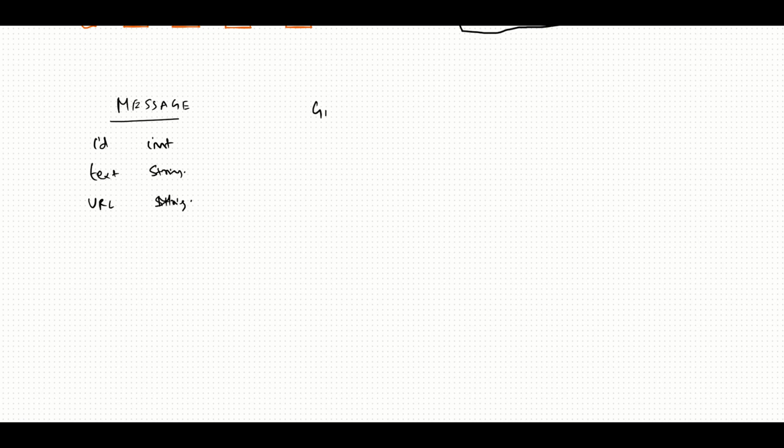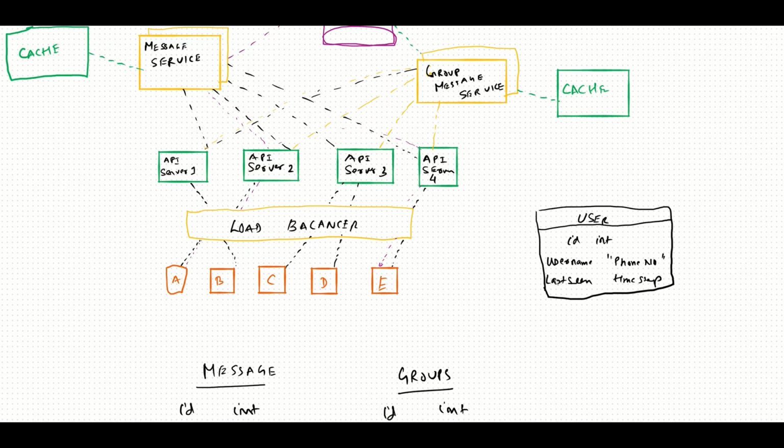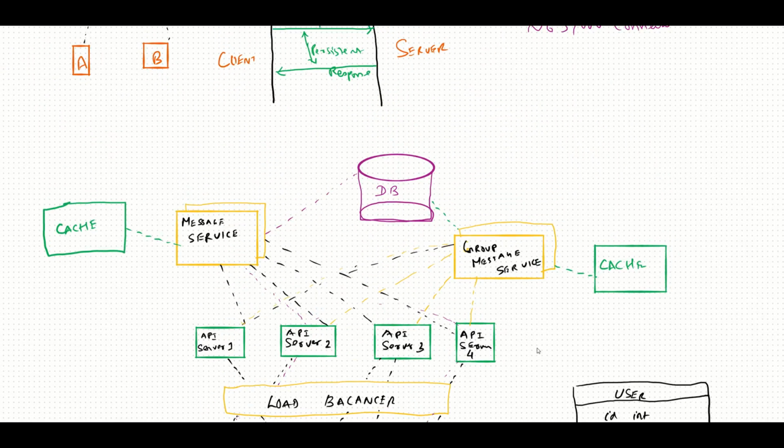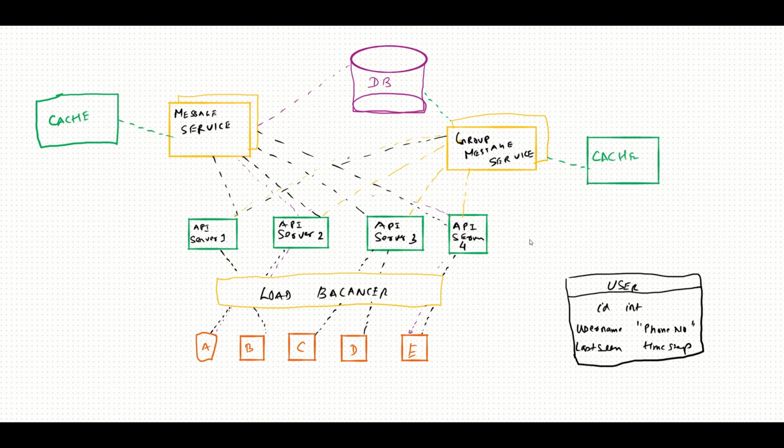And then we can have another table called the groups table, which will have ID as the group ID, which will be an integer, and it will have users, so it's a key value pair. So we'll have all the user IDs that will be a foreign key to the user table out here. So these are the tables which we might need in order to save all this information out here. So let's get back here.